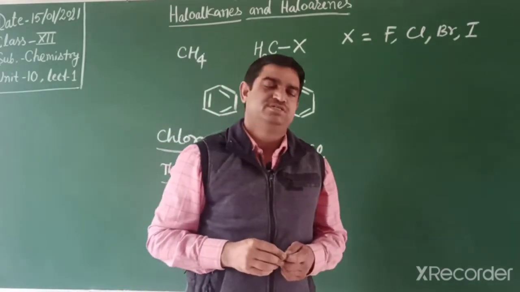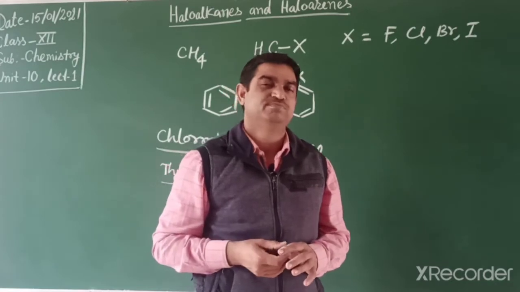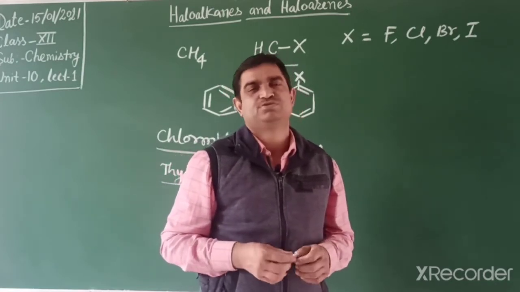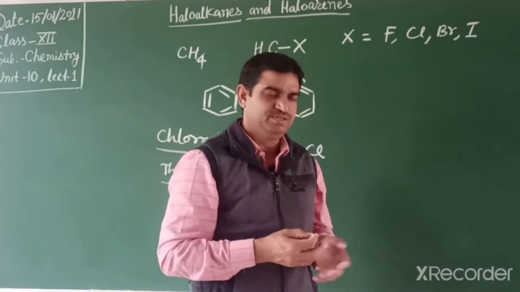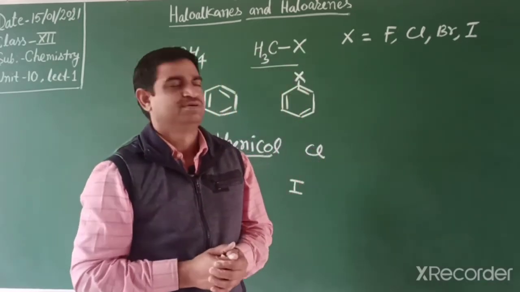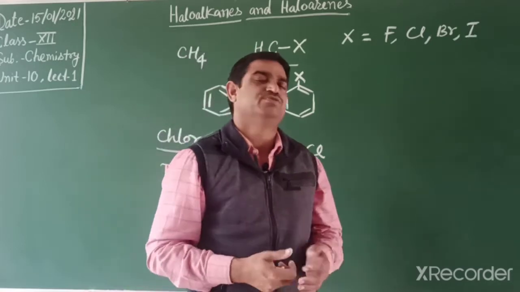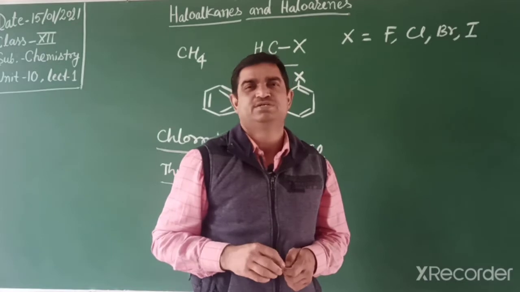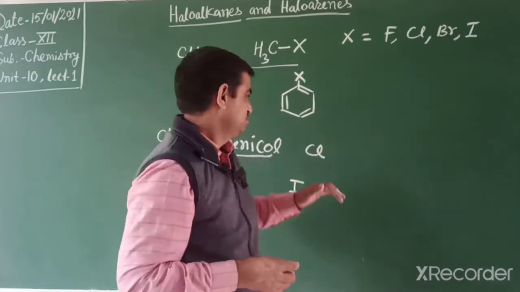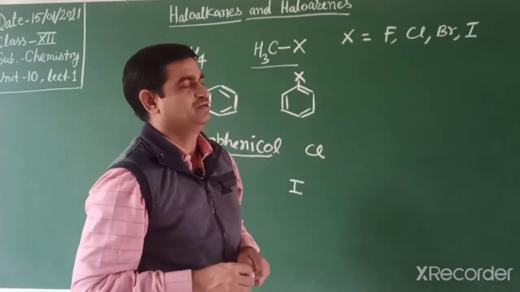You know, students, for treatment of malaria fever we use a medicine known as quinine. These days we use chloroquine and hydroxychloroquine. That is also a very important medicine containing chlorine.